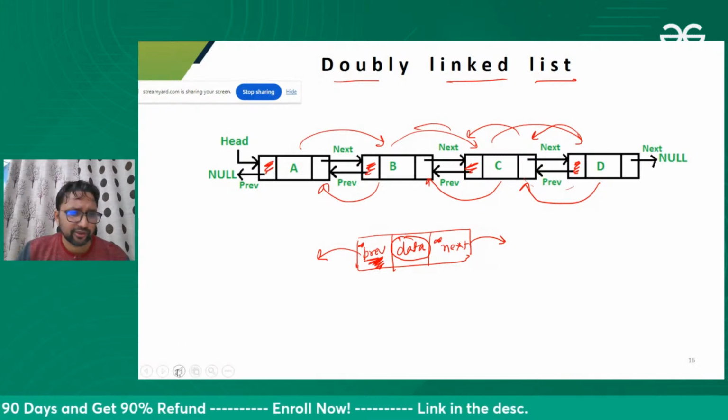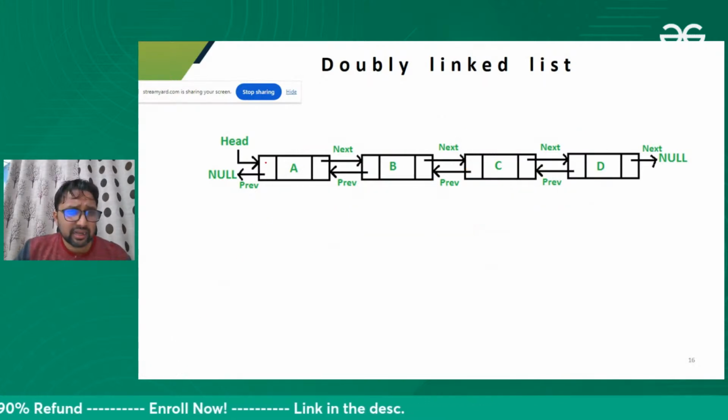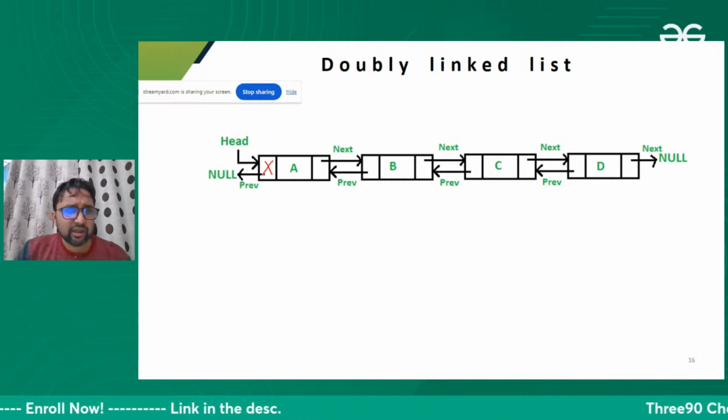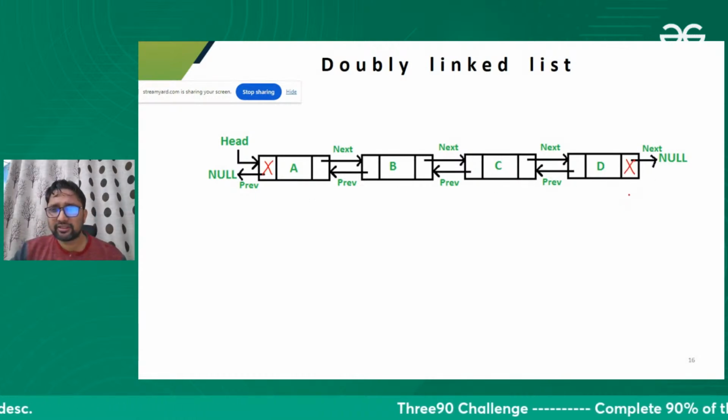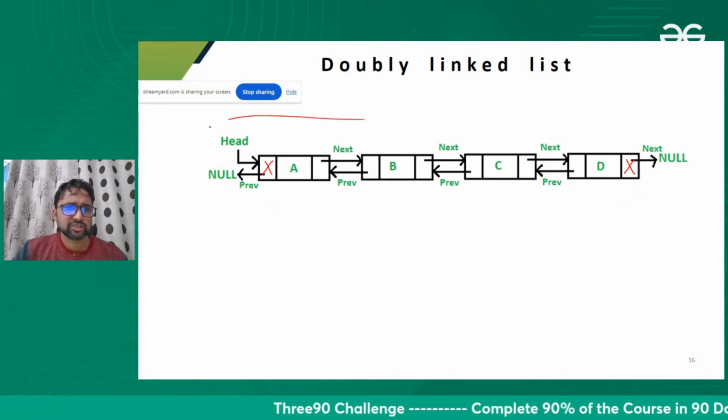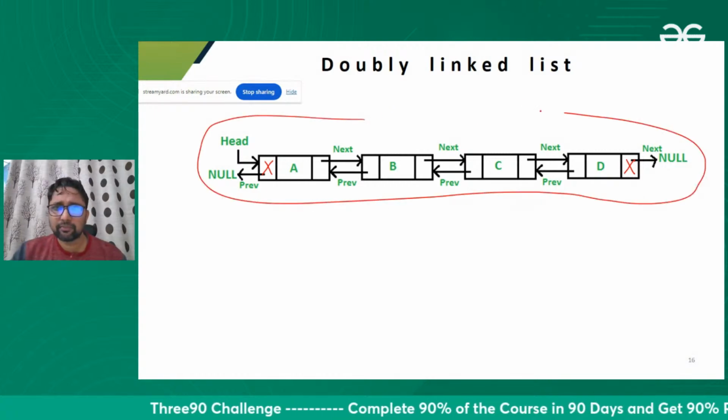One more thing we can add is that in the first node we have null, and in the last node we have null over here. Fine, this thing is also there. So this is the structure of the doubly linked list.